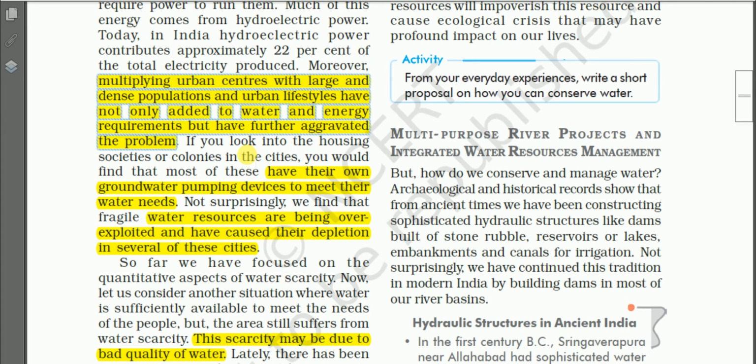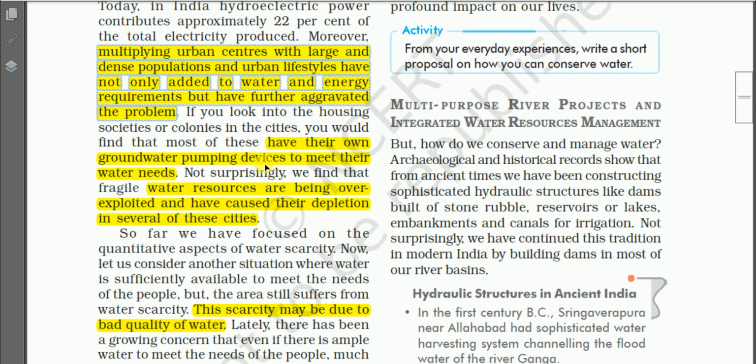And we know that the urban lifestyle is totally different from the rural lifestyle also, and the urban people use more water in some cases than the villages. And that creates or accelerates or aggravates the problem of water scarcity.